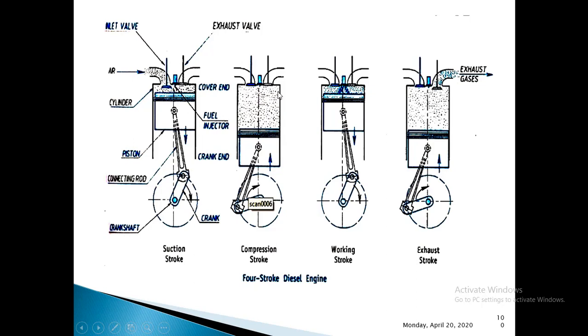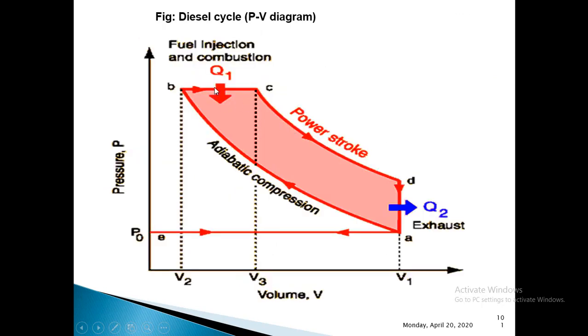Remember that a 4-stroke diesel engine can also be called a 4-stroke compression ignition engine, that is, 4-stroke CI engines. Petrol engines were SI engines, and diesel engines are CI engines, and that is the constant pressure heat addition process, represented by line BC on the PV diagram. You can see there, that is fuel injection as well as combustion, and they have shown this with a horizontal line BC. You can see that it's a constant pressure process.